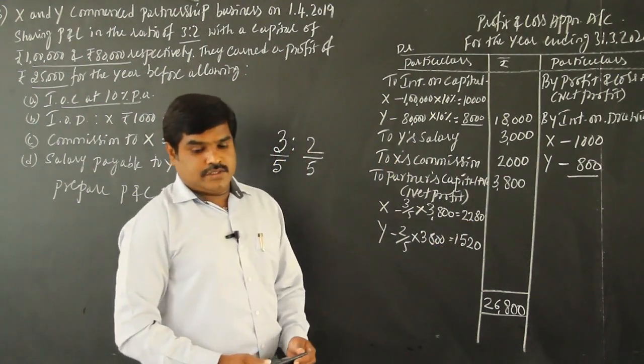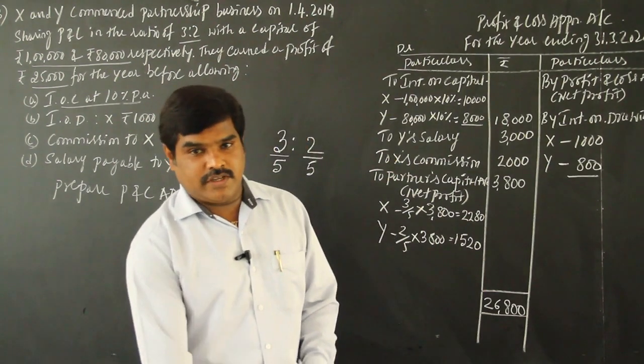So profit after adjustment X 2,280, Y 1,520. Okay. So a few more problems I am going to do in the next hour. Have a nice day.